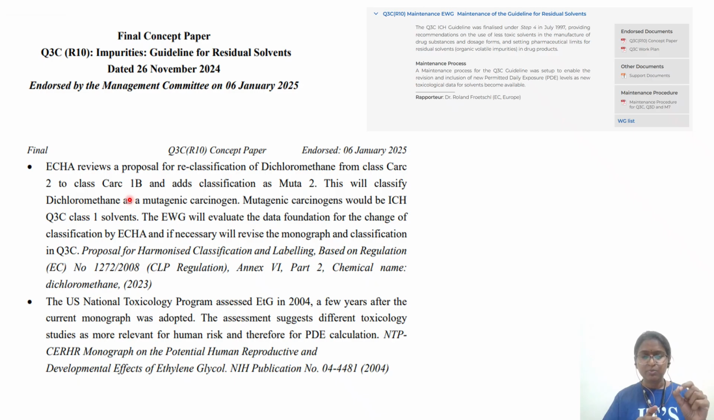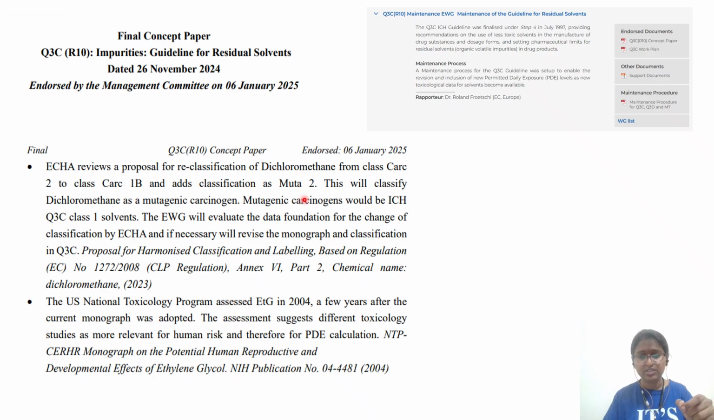So ECHA is proposing to move dichloromethane from class 2 to CARC 1B, and they are giving some evidence why they are suggesting this change. We have seen in the beginning that the studies were done in 80, 85, 86, something like that. Today we are in 2026, so around 20 to 30 years have passed. And it adds classification as Muta 2. In the beginning, they said it is not mutagenic. Now they are proposing to make it mutagenicity 2.